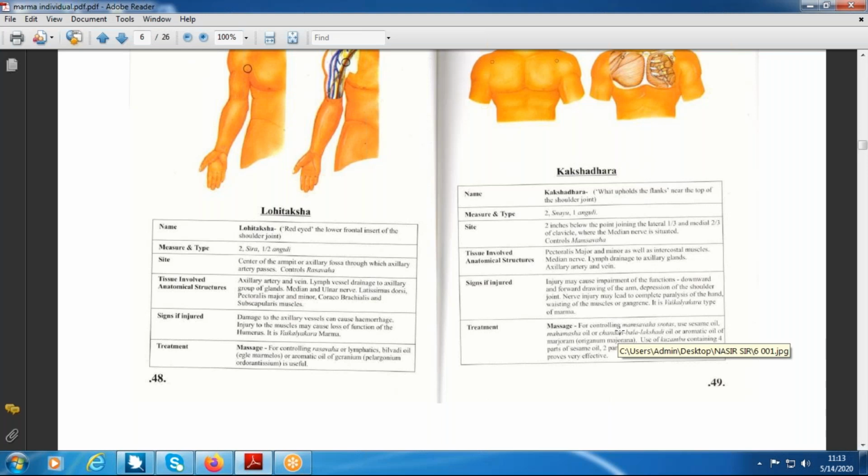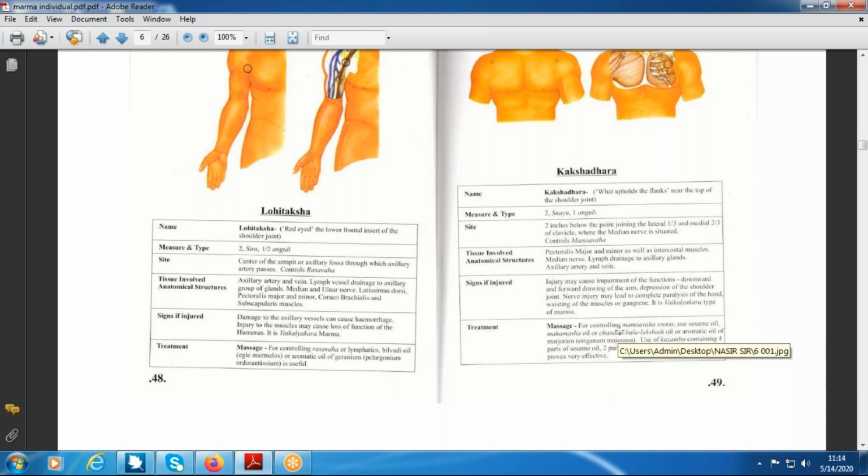In the same way, in the lower limb, the femur bone is as good as the humerus bone. The humerus is shorter than the femur, but the location is the same. In the upper limb it is the humerus bone, and in the lower limb it is the femur. There we have a very rounded head in the femur and a rounded head in the humerus also. Both bones look the same, and the surgical neck we see in the humerus we get in the femur also.